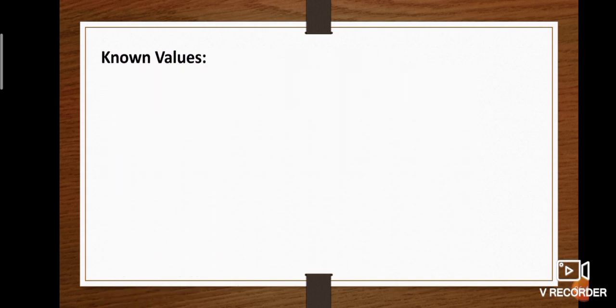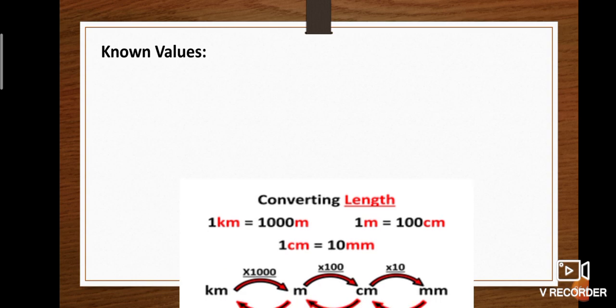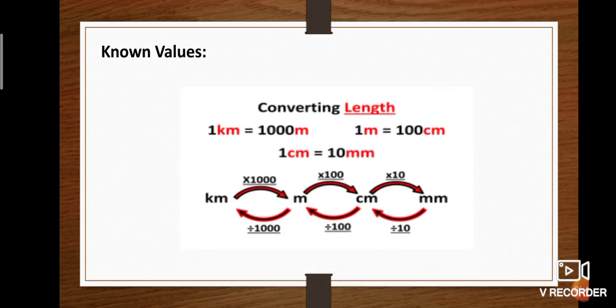So, we want to convert one unit of length into another. There are some known values. That is, 1 kilometer is equal to 1000 meters. 1 meter is equal to 100 centimeters. 1 centimeter is equal to 10 millimeters. If you convert kilometer into meter, multiply with 1000. Like that, conversion of meter into centimeter means multiply with 100. Conversion of centimeter into millimeter means multiply with 10.